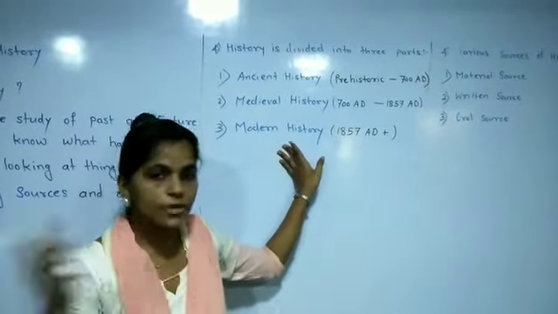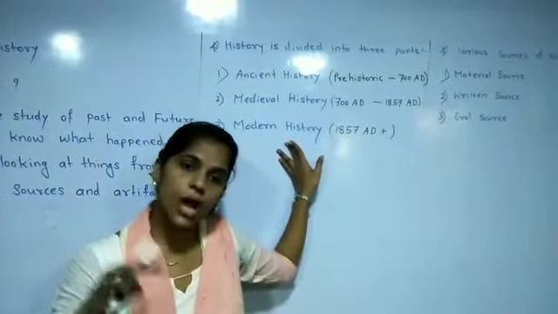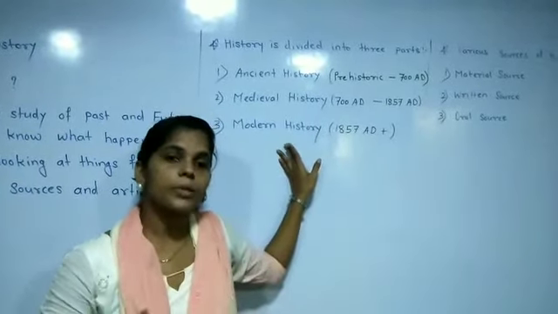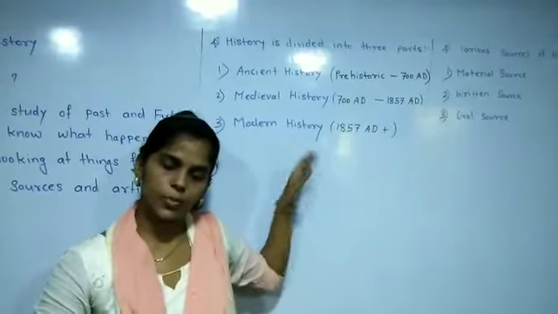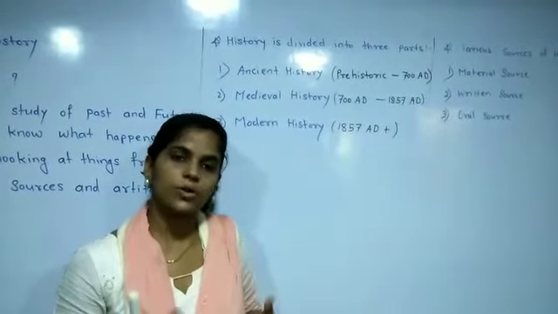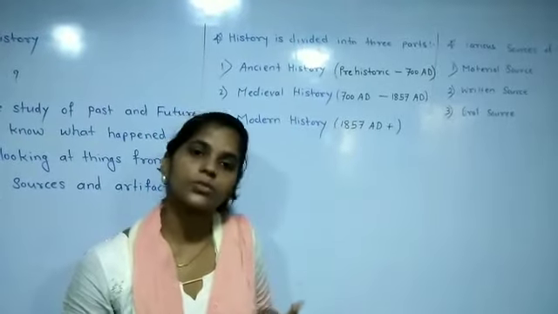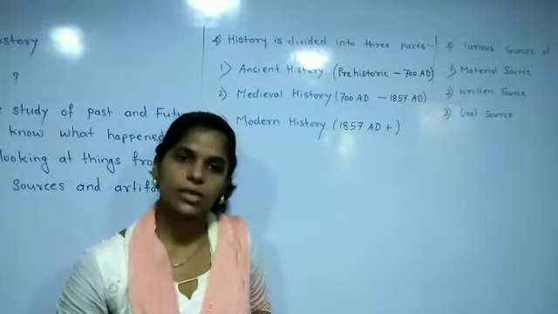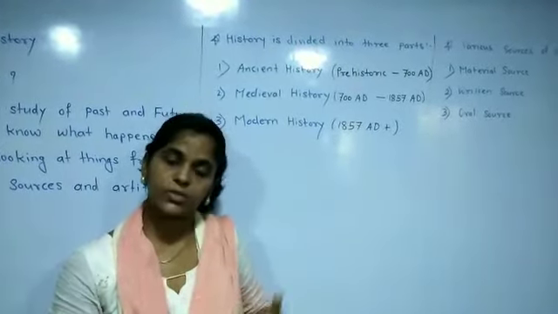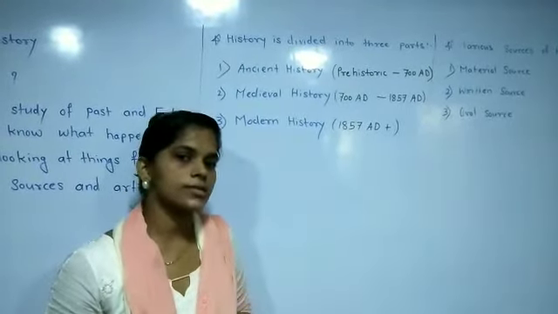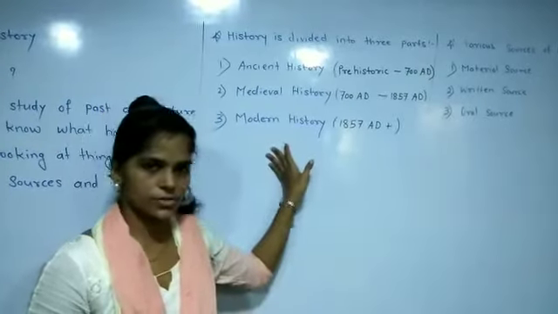And now, after the Mughals, the Britishers entered. How did they enter India? What did the Britishers do in India? How were the Indians harassed? How did people struggle because of the Britishers? Many soldiers and freedom fighters lost their lives because of the Britishers. Just to get independence, people lost their lives. These things we are going to learn in modern history.